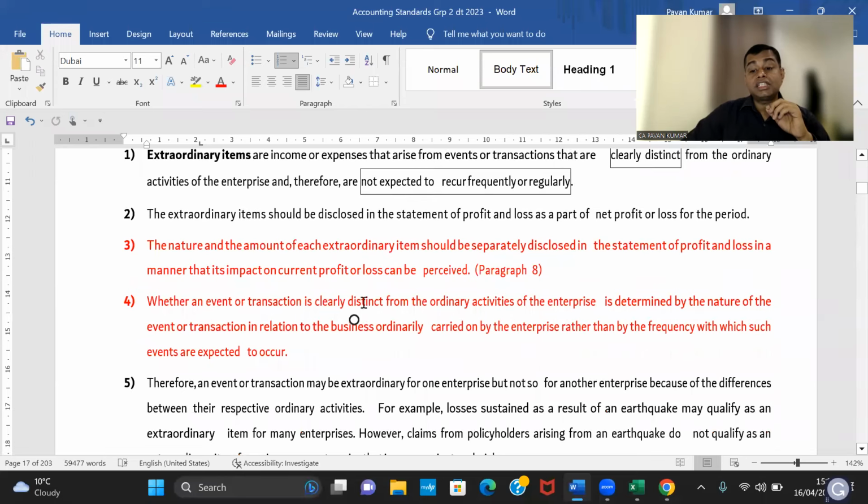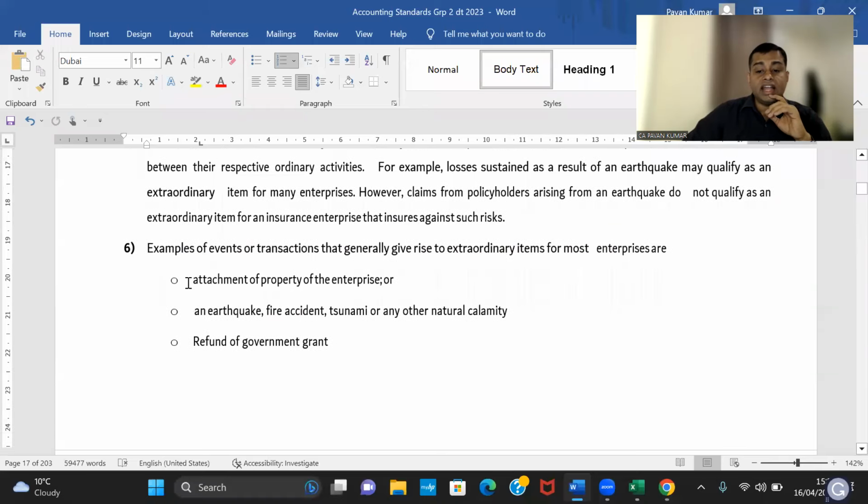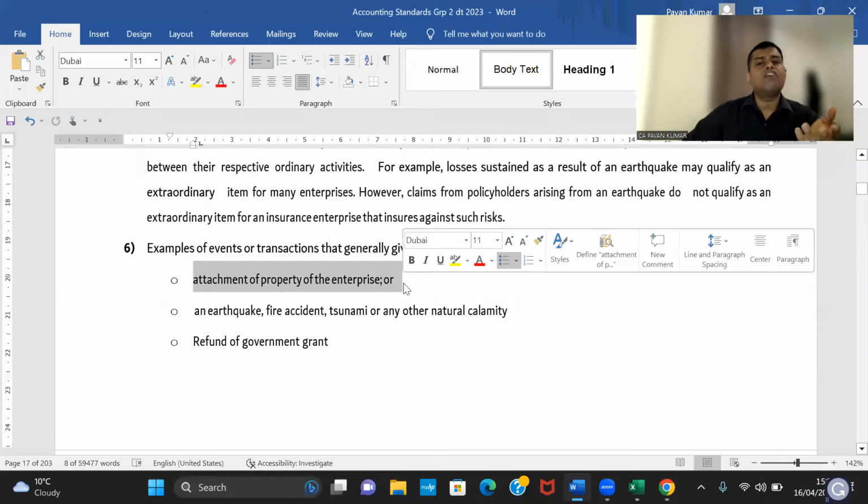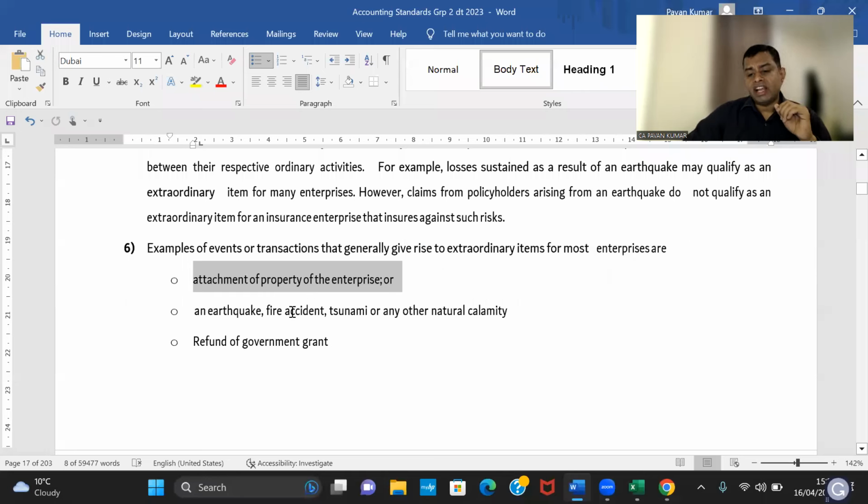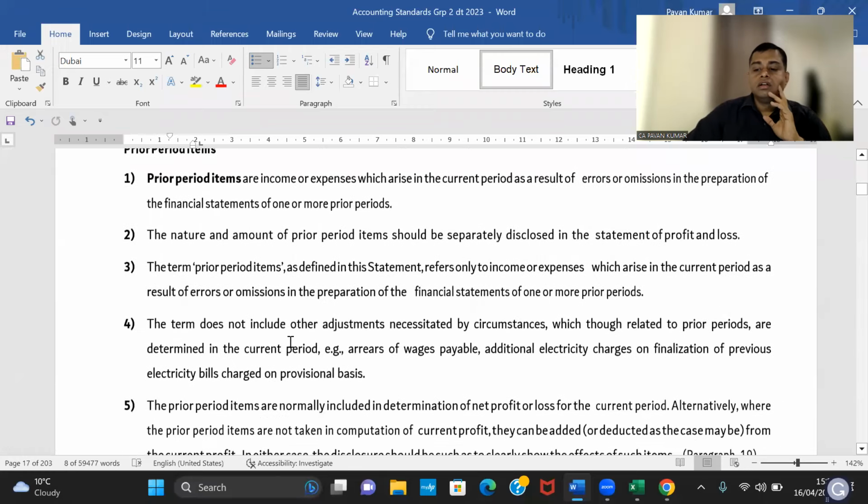Whether an event or transaction is clearly distinct from ordinary activities of the enterprise is determined by the nature of the event. But in general, what did I say? Natural calamities, government grants refund, or attachment of property of the enterprise by government. Earthquake, fire accident, tsunami, natural calamities, refund of government. That's it. This is what I told you already.